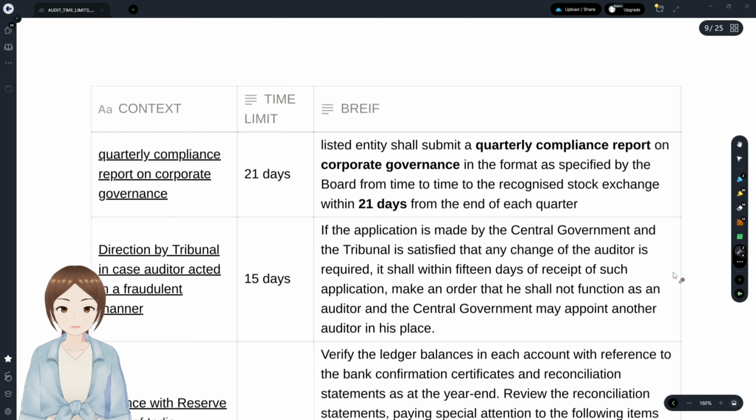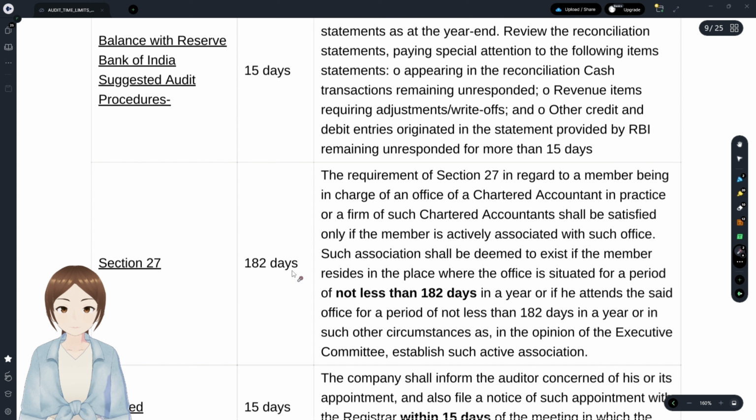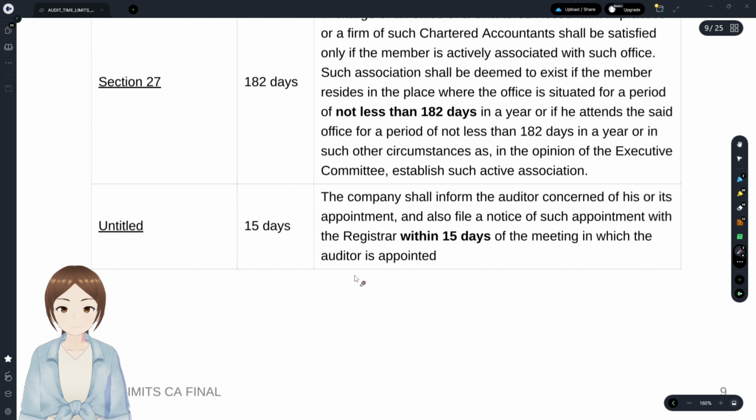And with regards to section 27, they're talking about the resident or actively involved auditor. It is similar to the resident director in the company: 182 days, that is, 180 days. Here also he needs to reside in the place where the office is situated for not less than 182 days in order to be eligible. And 15 days is with regards to the company informing the auditor concerned about his appointment,